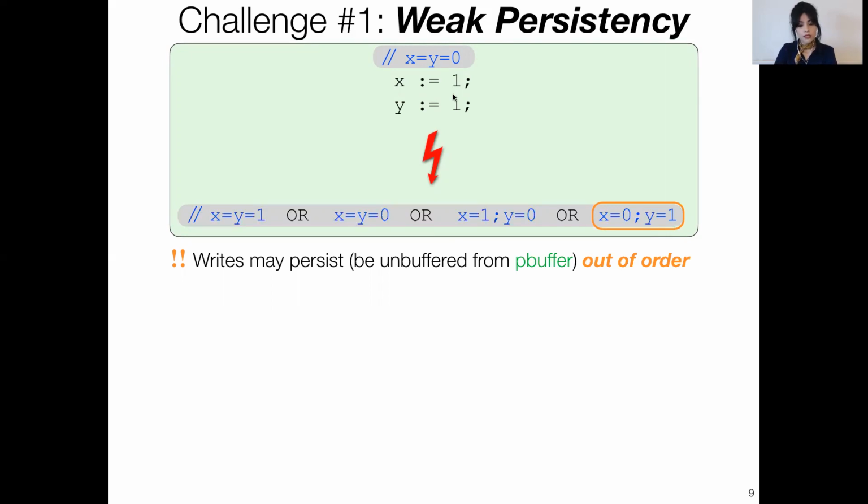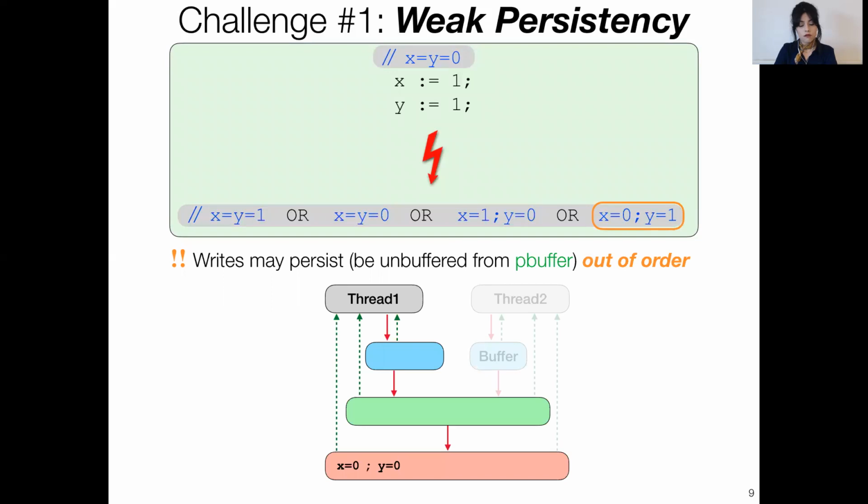In particular, let's look at this execution. So here I have only one thread of execution, and I have grayed out the other threads. So the thread issues a write to x, which, like we said, will be added to its own buffer. And then it issues a write to y. Again, it will be added to its own buffer. And these writes are propagated to the p-buffer in FIFO order, in the same order that they were in the local buffer. And now these writes in the p-buffer will start propagating to memory.